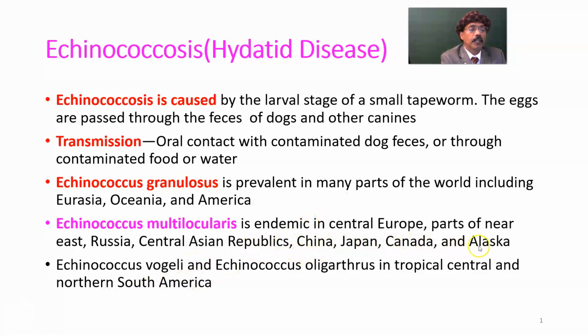China, Japan, Canada, and Alaska will get Echinococcus multilocularis. Echinococcus vogeli and Echinococcus oligarthus occur in tropical, central, and northern South America. So these are the epidemiology and types. And this is the mode of transmission, oral contact. The causative agents are Echinococcus granulosus, Echinococcus multilocularis, Echinococcus vogeli, and Echinococcus oligarthus. This is the most common type, commonly called dog tapeworm.